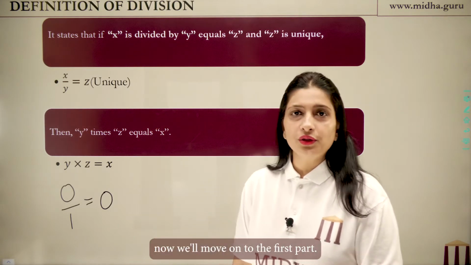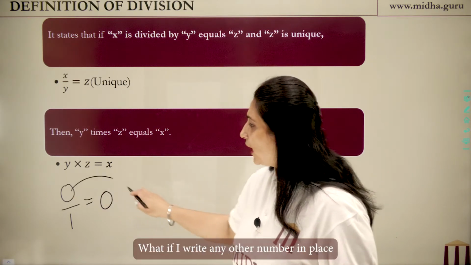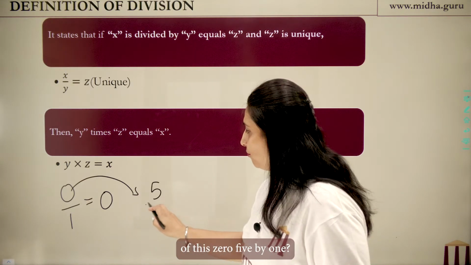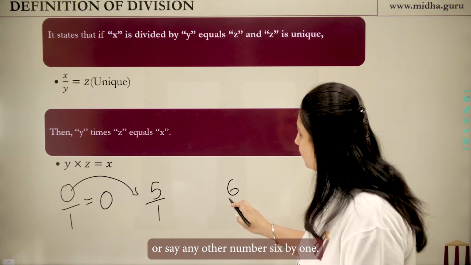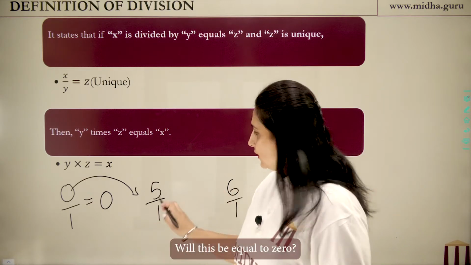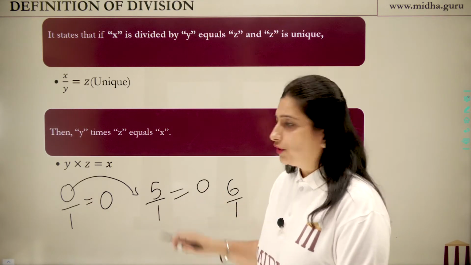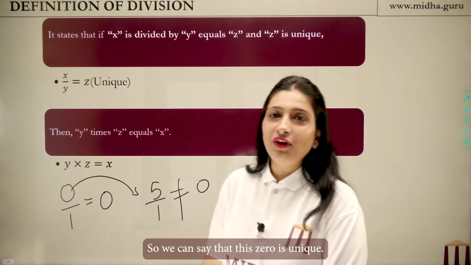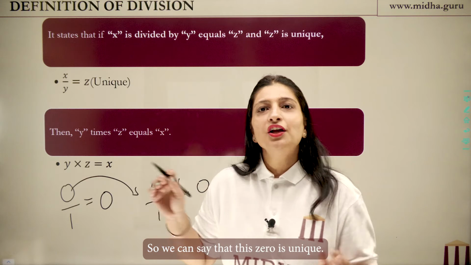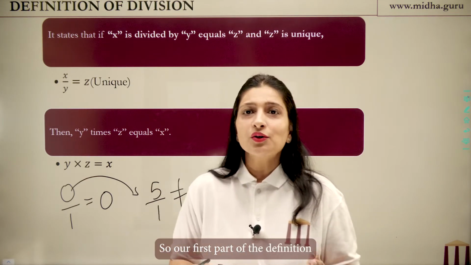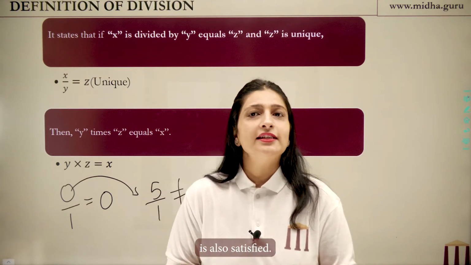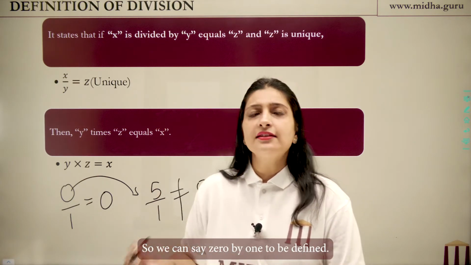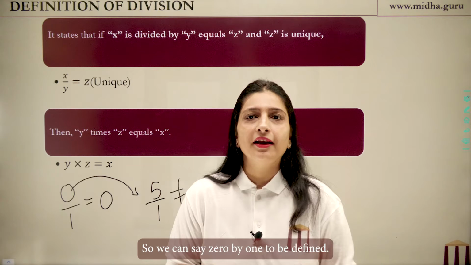Now we'll move on to the first part. What if I write any other number in place of this 0? 5 by 1, or say any other number, 6 by 1. Will this be equal to 0? No, this cannot be equal to 0. So we can say that this 0 is unique. So our first part of the definition is also satisfied. Both the parts of the definition are satisfied. So we can say 0 by 1 to be defined.